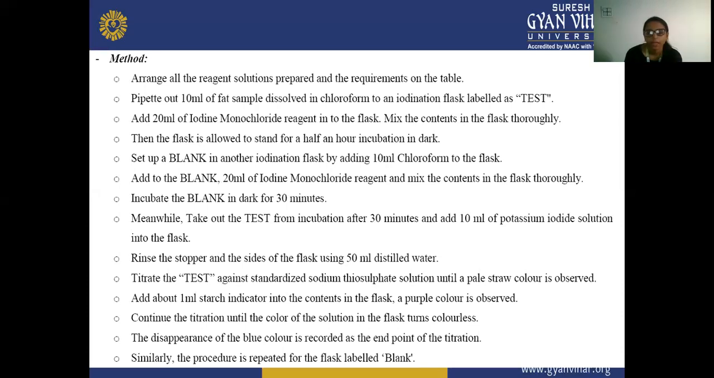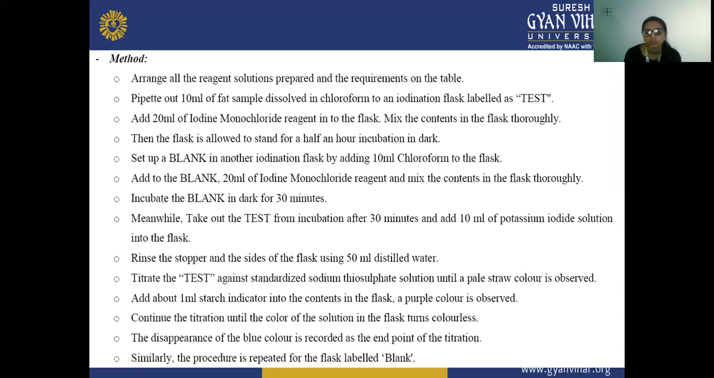Then we have to set up the blank in another iodination flask by adding 10 ml chloroform to the flask, and add to the blank 20 ml of iodine monochloride reagent, and mix the content in the flask thoroughly. We also incubate the blank in the dark for 30 minutes. Meanwhile, we take out the test after 30 minutes of incubation and add 10 ml of potassium iodide solution into the flask.